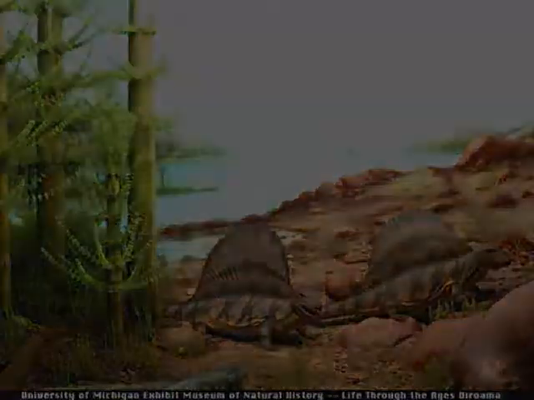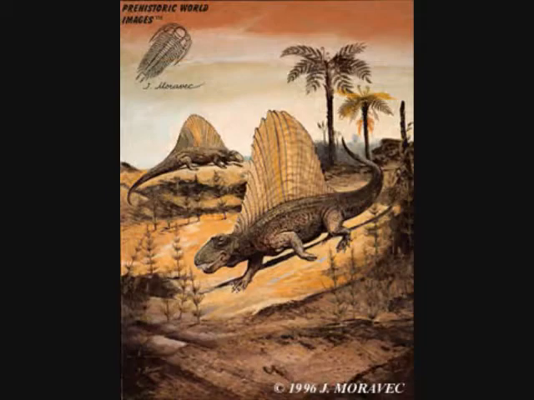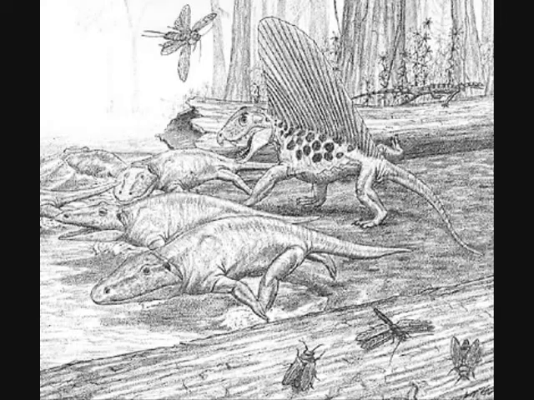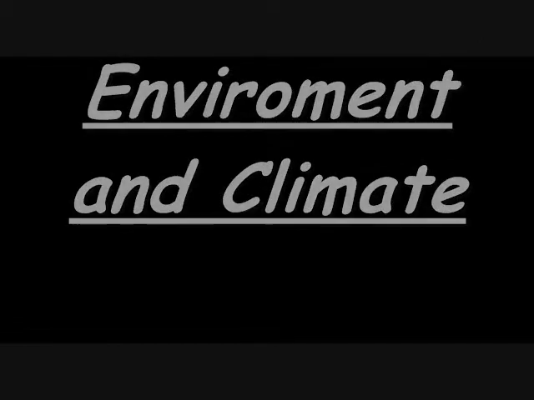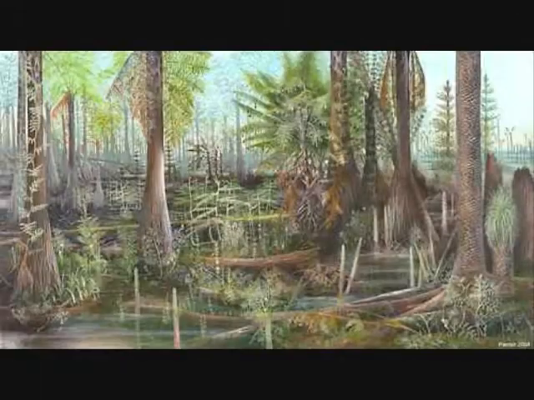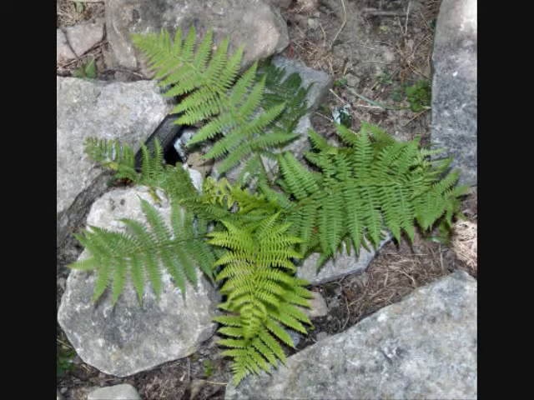The Permian time period was the last time period of the Paleozoic era and lasted from 290 million years ago to 250 million years ago. During this time period, the water started to dry up and the lush swamps were replaced by drought-resistant plants. There were small forests due to the lack of water, and ferns started to evolve.